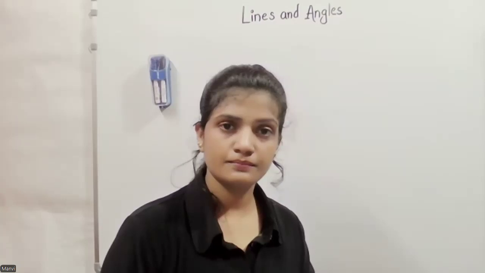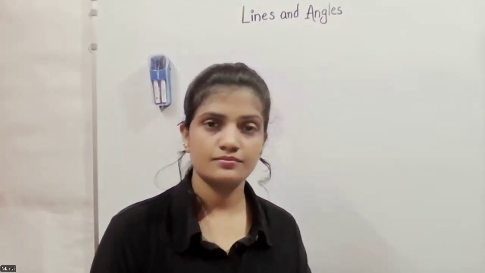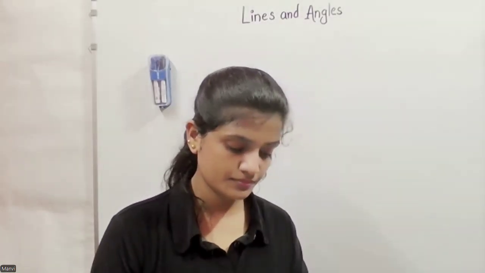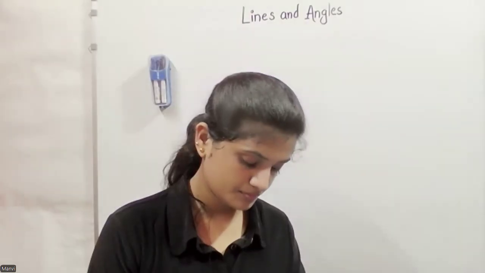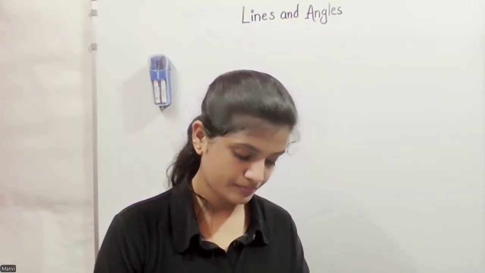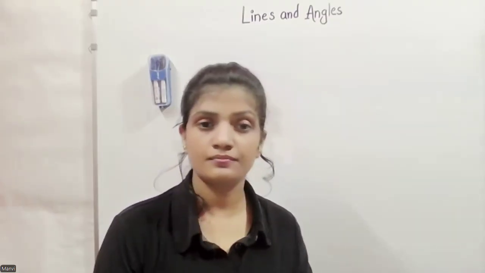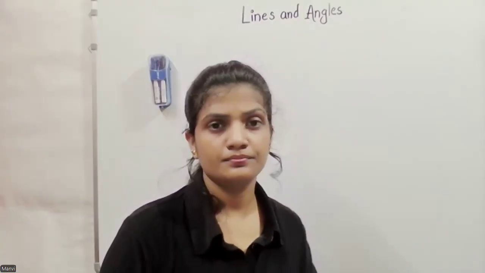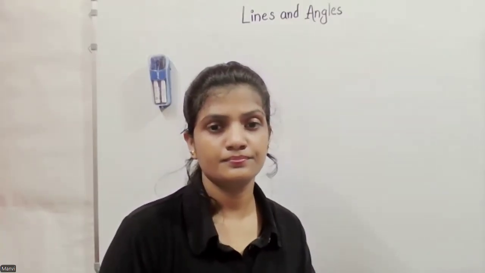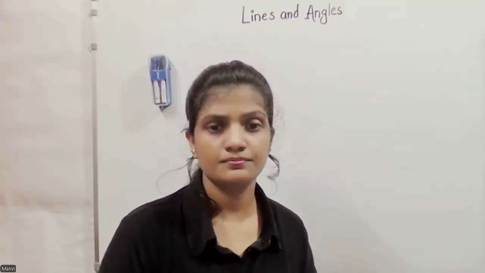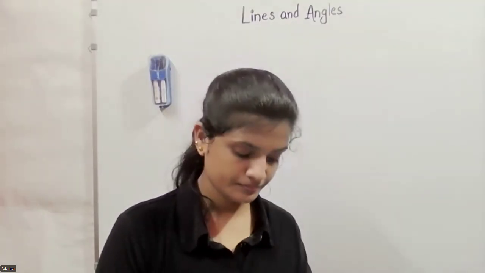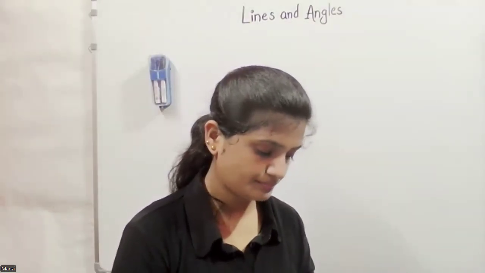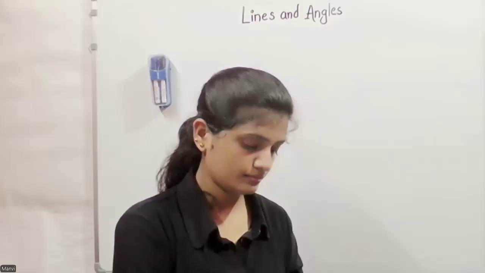Find x. Easy. Is the answer 80? Very good.